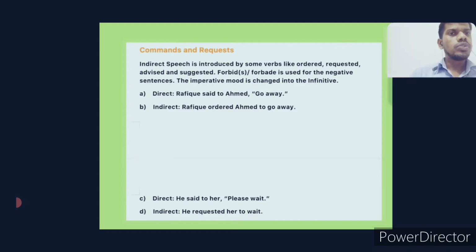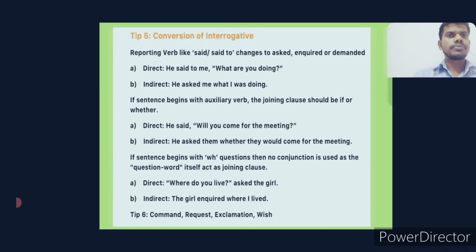Then what do we have to do? Just use to before the imperative word, then write the remaining as it is, that's all. See, Rafiq ordered Ahmed to go away. Then direct: he said to her, please wait. So the word please shows that it is a request, right? So he requested her to wait.